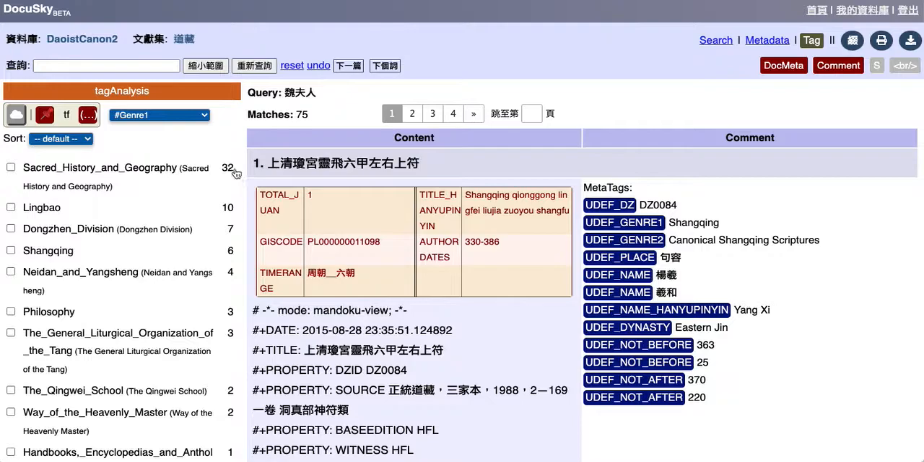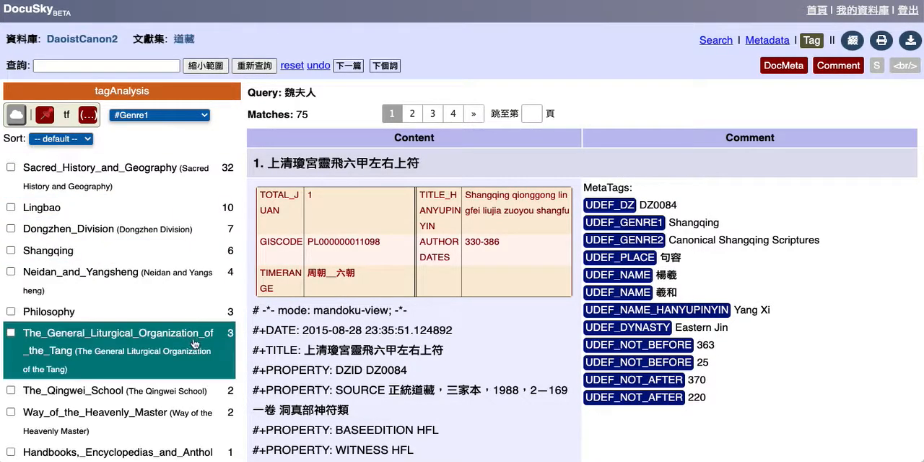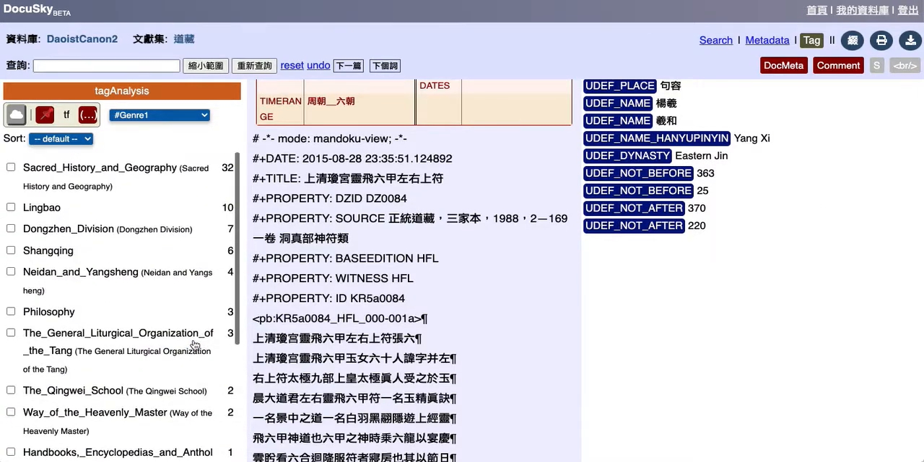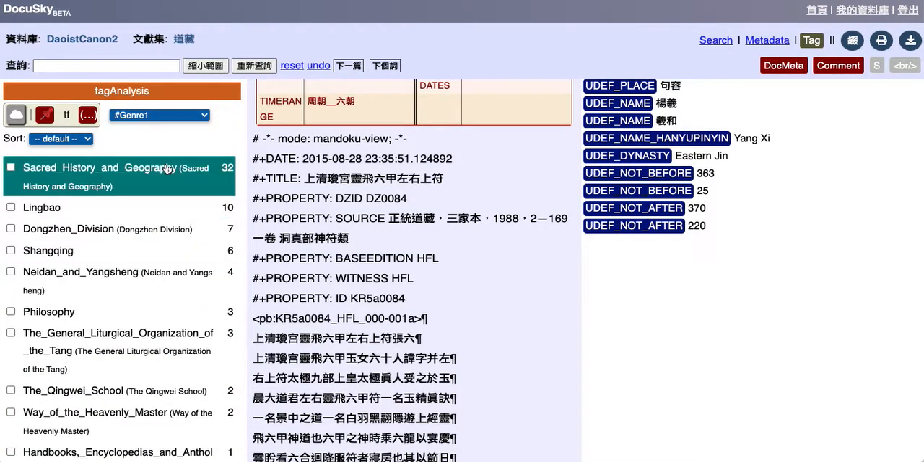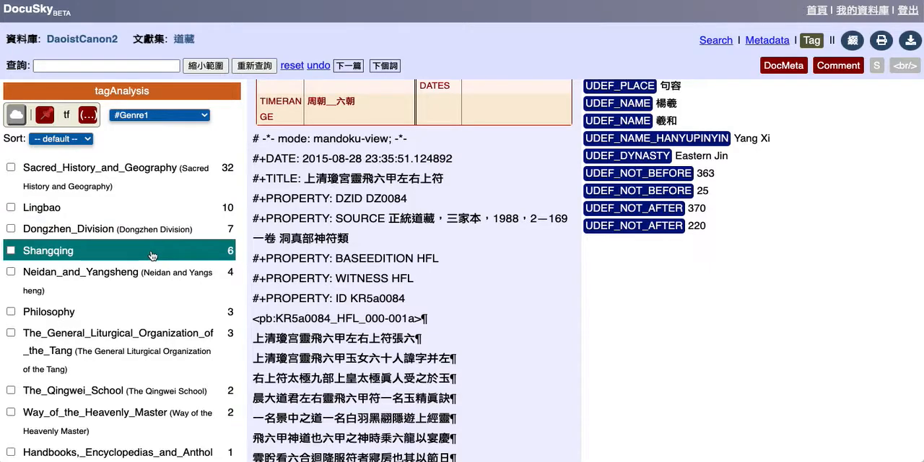Now, what you can then do is scroll through here, and you see genre 1 level. There's all of these different genres which contain juan that have the word Wei Furen. Sacred history and geography, and Lingbao, and Dongzhen, and Shangqing.